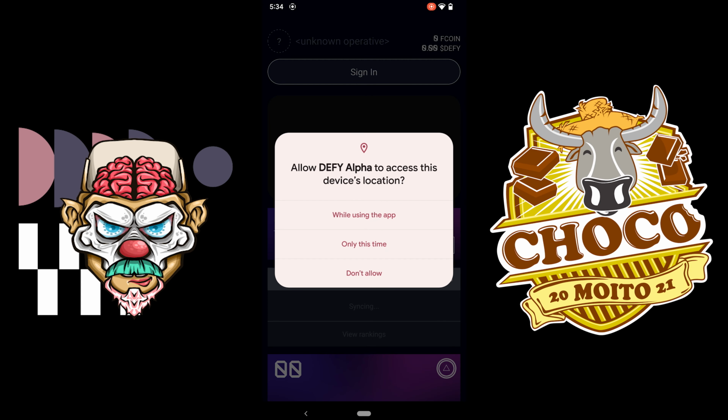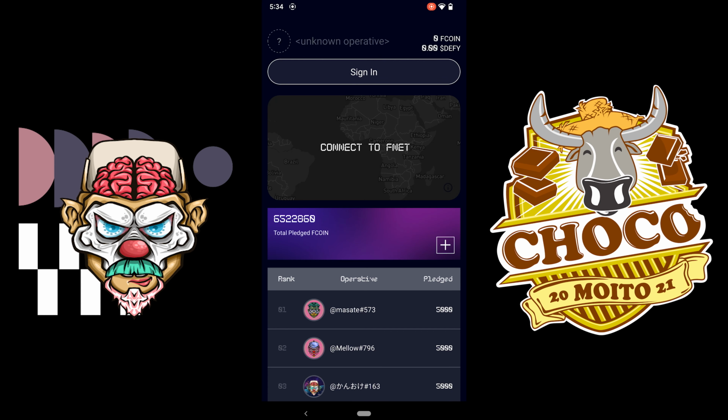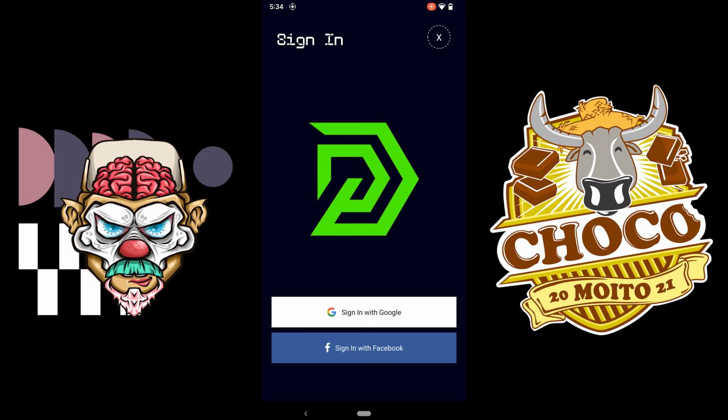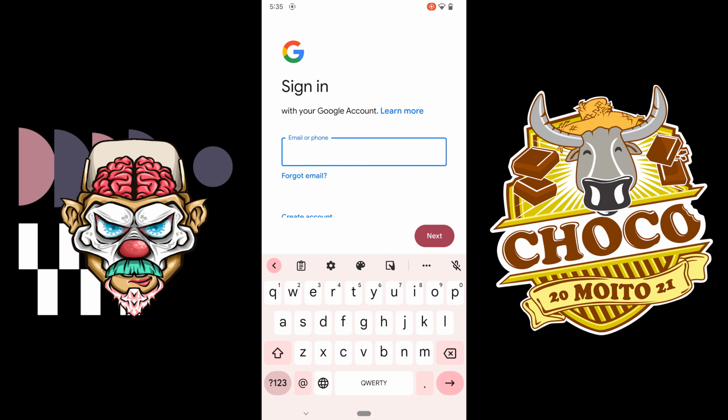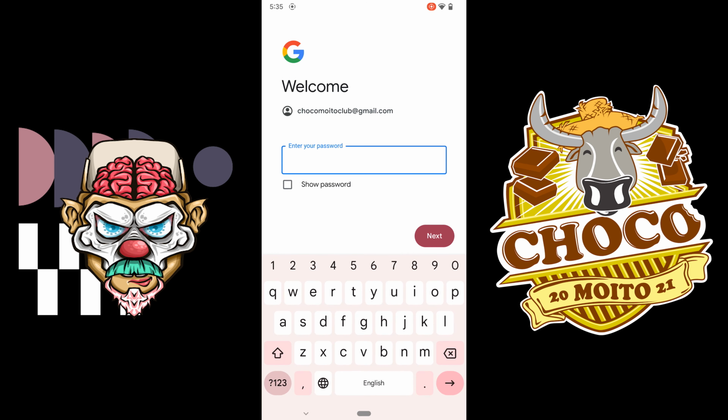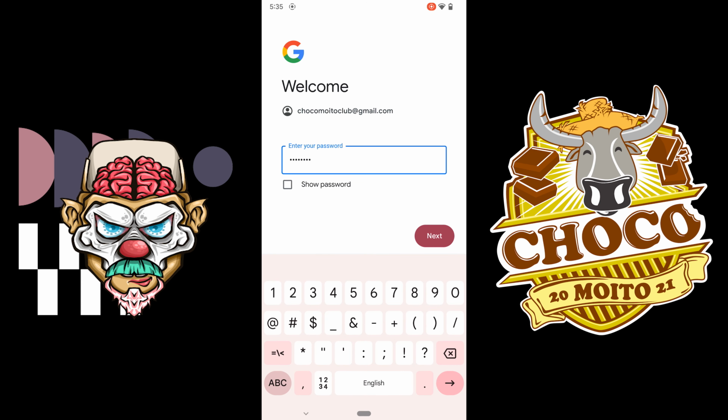So you want to give access to your location because that's how you're going to be playing. Welcome, operative. Now I want to sign in, and then sign in with Google. Then you just want to type in your email here, and then put in your password.